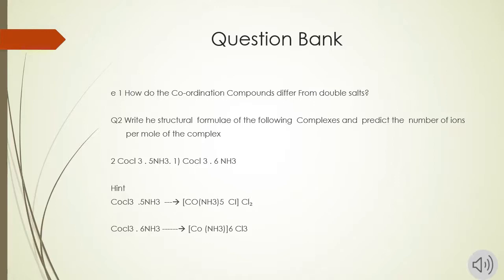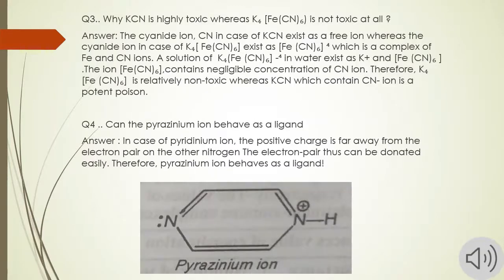Now next question is, why potassium cyanide is highly toxic whereas this complex compound is not toxic at all? You can explain it with the help of this complex structure, that in this case potassium ions are present outside the coordination sphere whereas cyanide ions are present inside the coordination sphere.